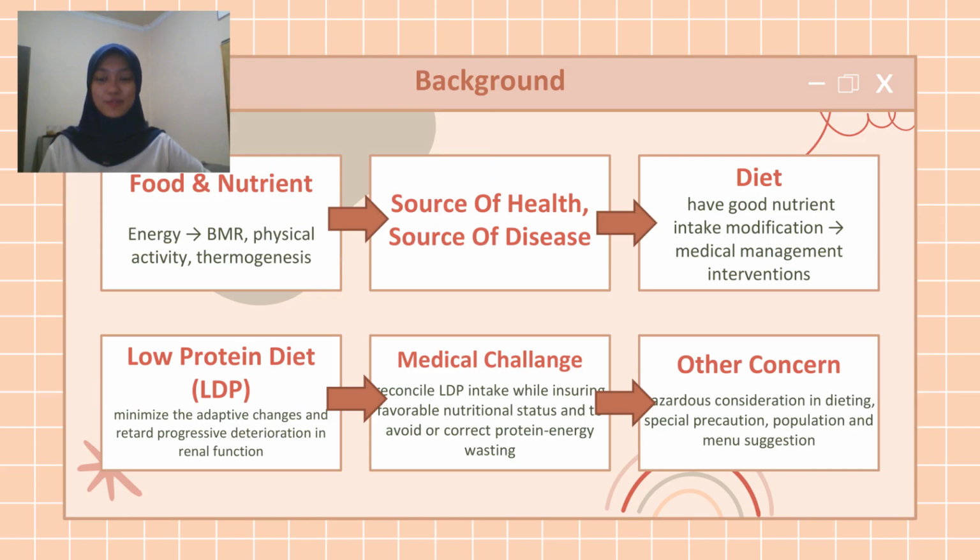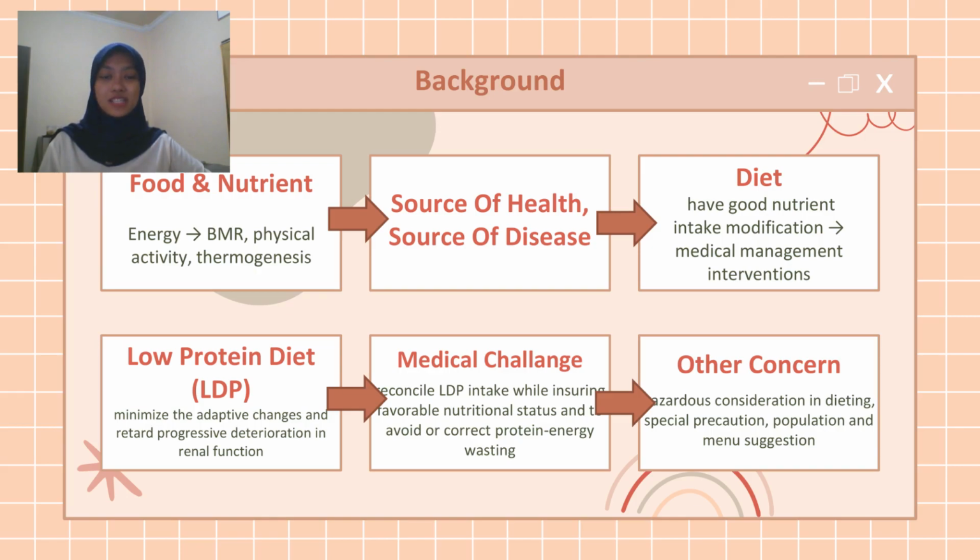Here I'm going to explain our paper introduction. First is background. Food is a source of energy. Moreover, our body really needs nutrients from food to keep it healthy. However, mostly every disease also comes from uncontrollable food consumption and becomes our all-time challenge to deal with. Therefore, diet is a common way to help us have a good nutrient intake modification.